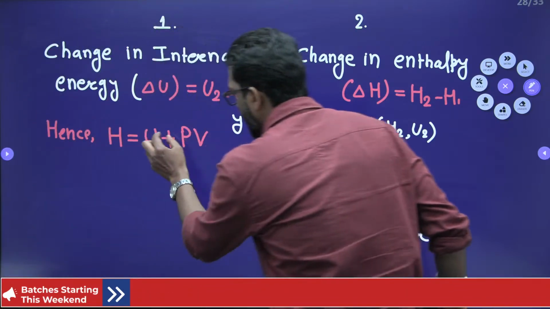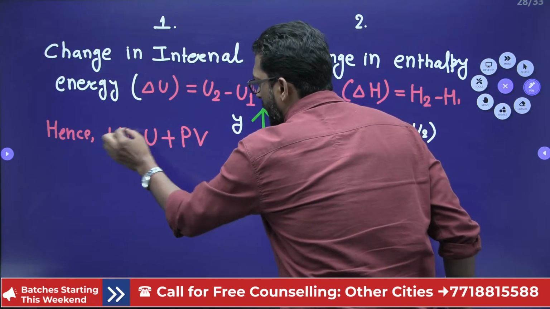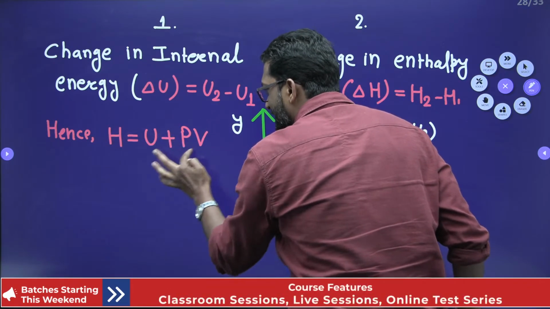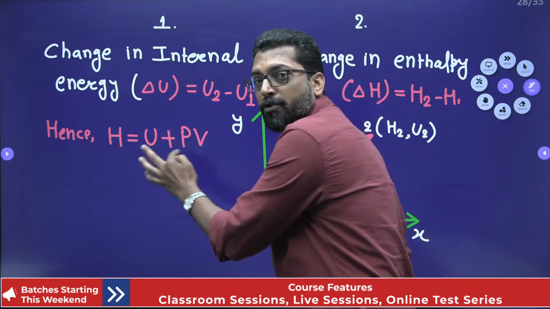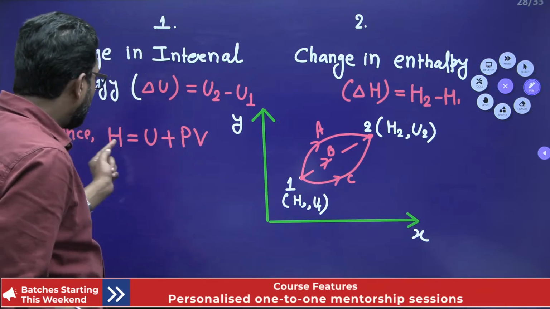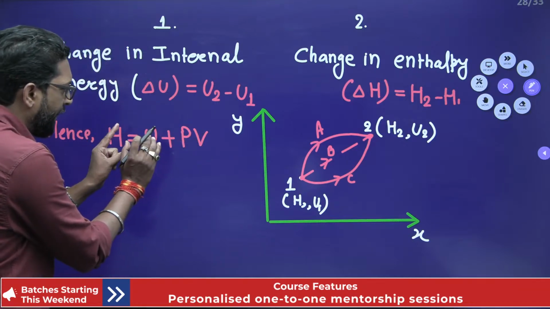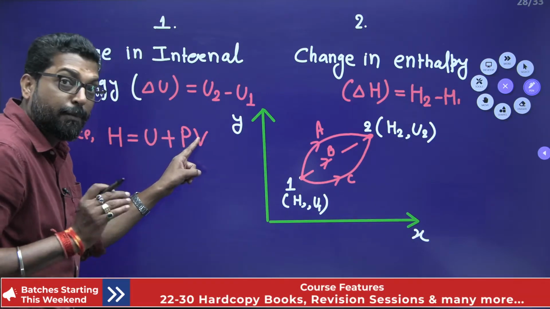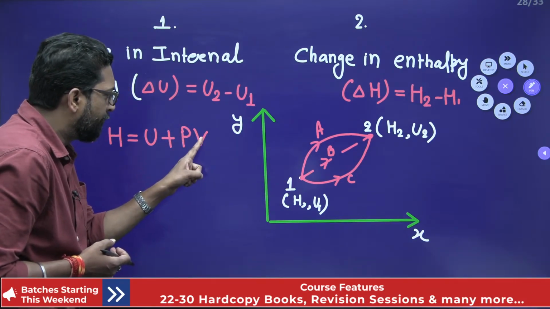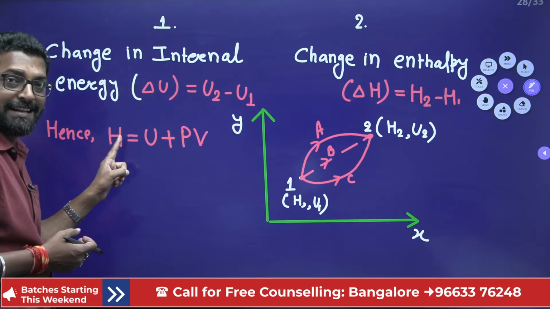Okay, so H is equal to U plus PV. H is the enthalpy, U is the internal energy, PV is the work, it is energy. So these are also state postulates. Okay, great. So these are the internal energy, these are the enthalpy. So when we have any information, why? Because pressure and volume are primary properties. They are always given in the question. If you have a pressure and a volume and internal energy, you can easily get the enthalpy.